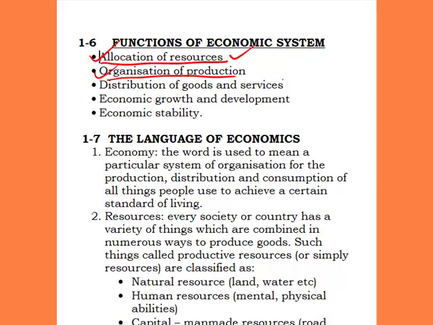And now, distribution of goods and services will also vary. The economic system of a country will determine how the goods and services are being distributed. The next function of the economic system is economic growth and development. The economic system of a country will also determine how that economy will be growing, what the growth and development pattern of that economy will look like.